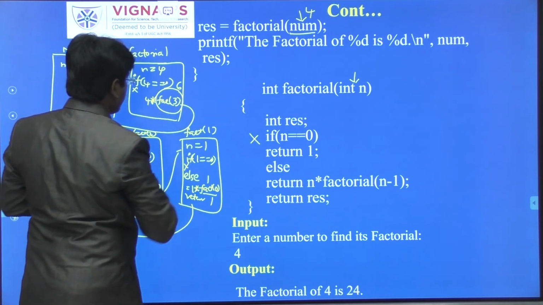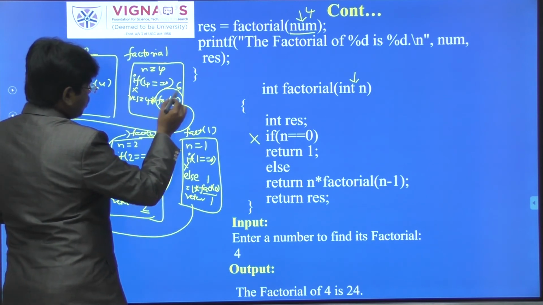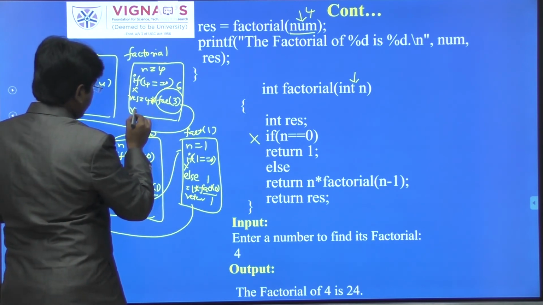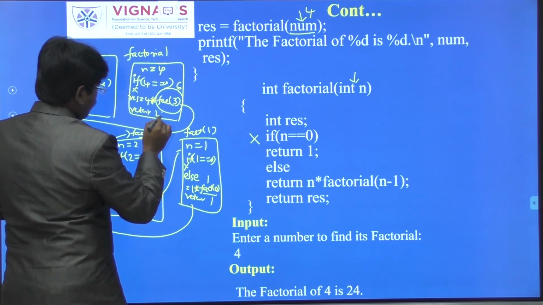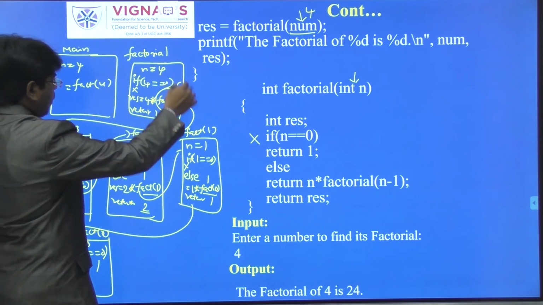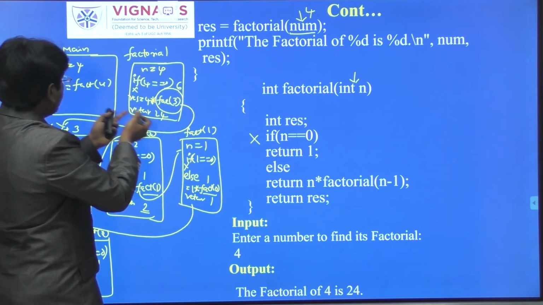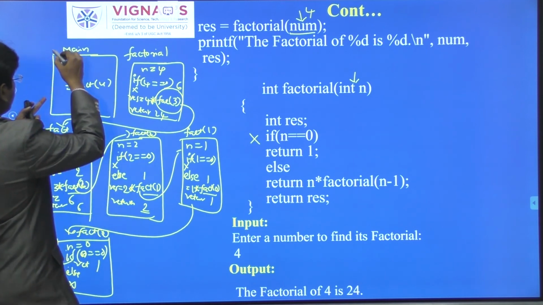So here the value will become 6. Now res equal to 4 into 6. That means 24. So it will return how much? 24 it will be returned. Okay. So which function does it have to return to? The main function. The main function called this particular function. So 24 will be returned to the main function.